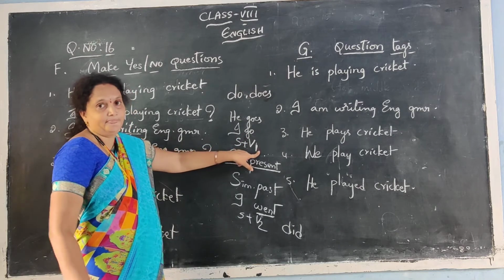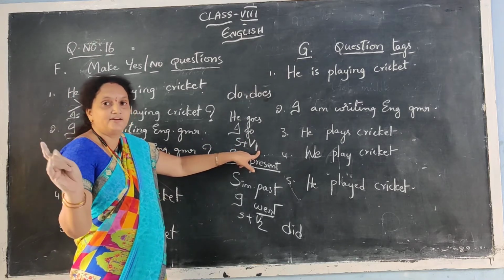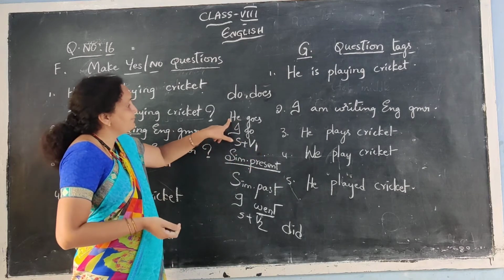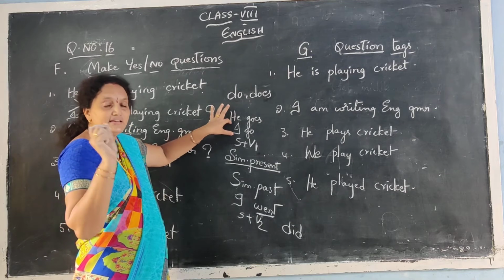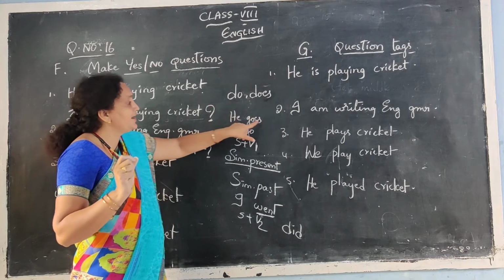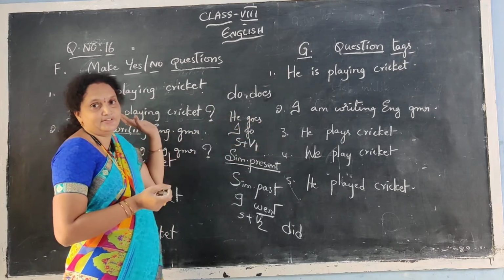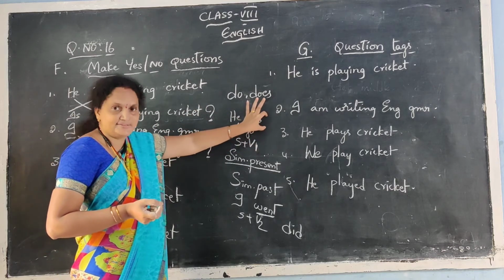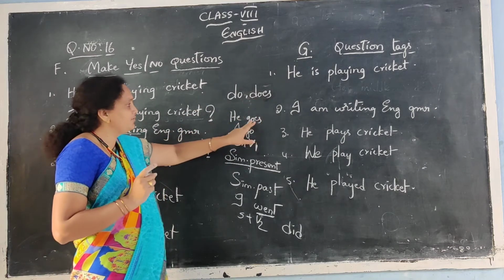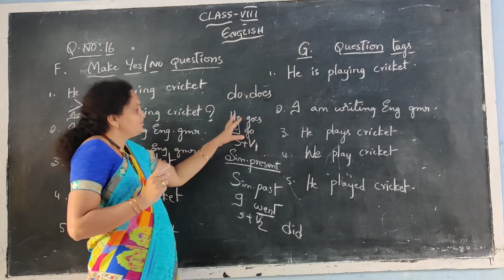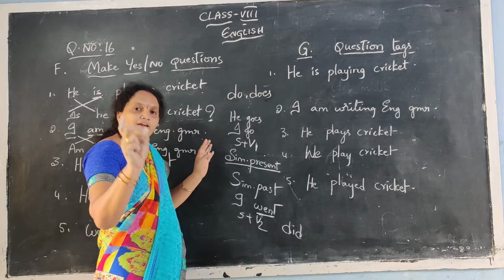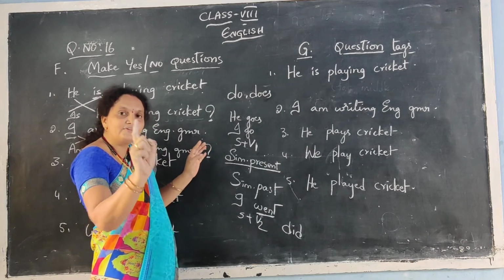Verb first form. That means go, went, gone. You will see that "goes" won't be there anywhere. We have to add s because when the subject is he, she, it, we have to add s in the simple present tense. That's it. There won't be any plural form for verb. So go or goes are both in the V1 form. Go, went, gone. So go is the first form of verb.